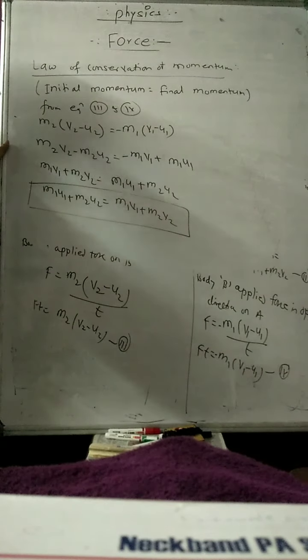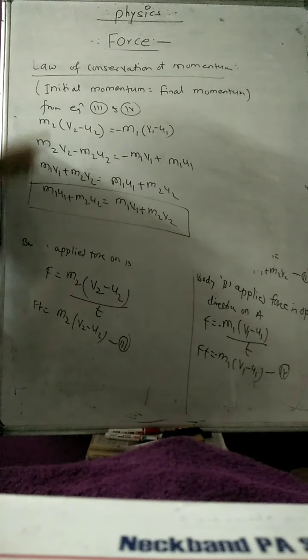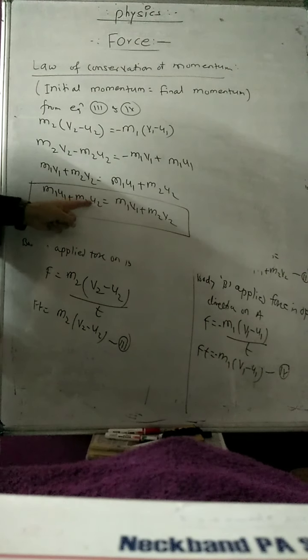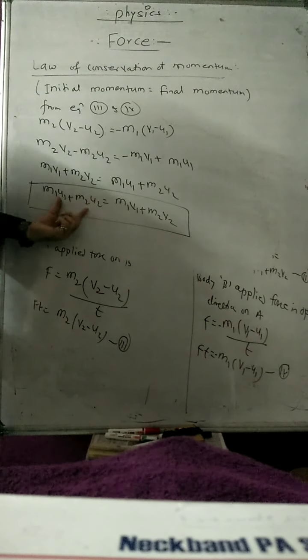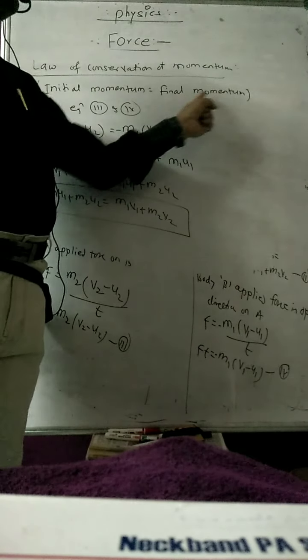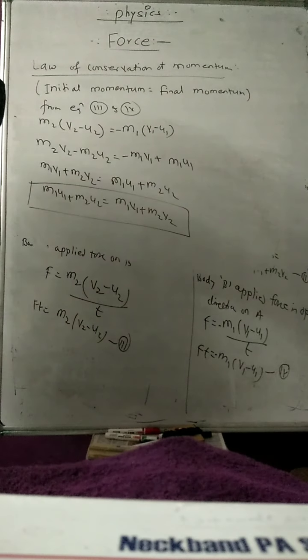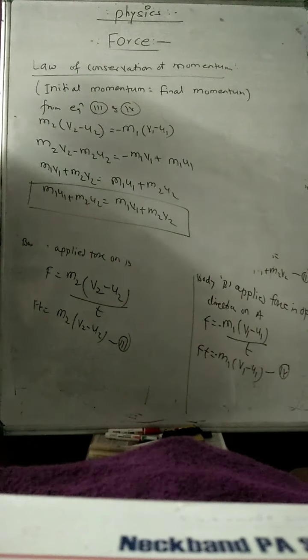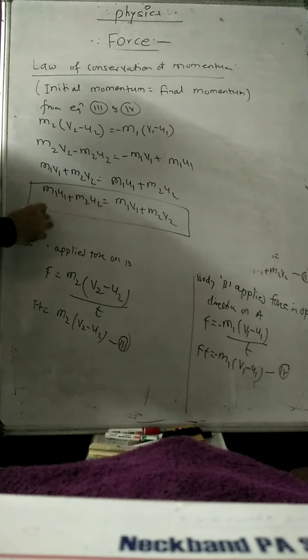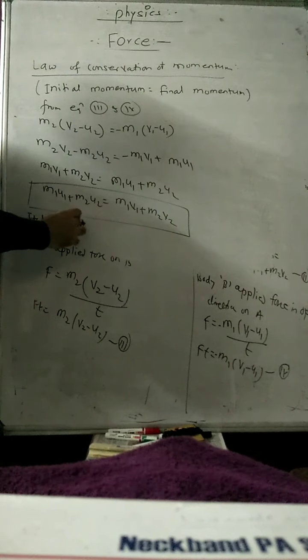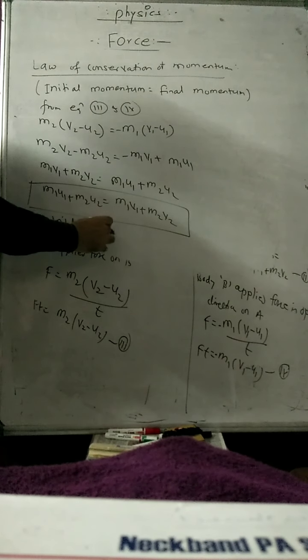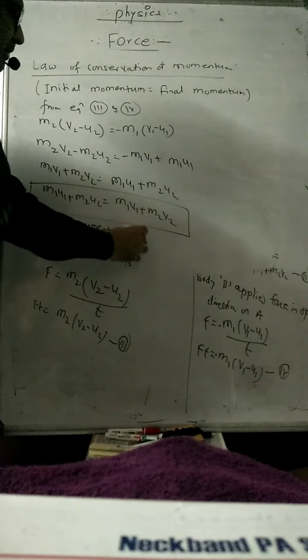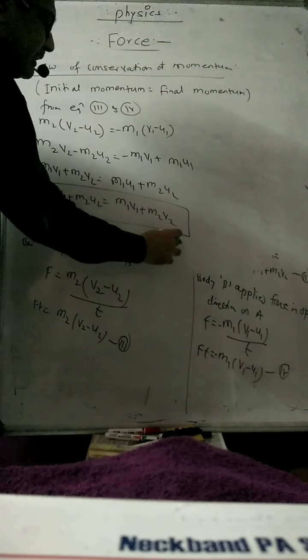And so this is the conservation of momentum. This is the law of conservation of momentum. m1 u1 plus m2 u2 is the initial momentum of the system, and m1 v1 plus m2 v2 is the final momentum of that system. So this is the law of conservation of momentum: total initial momentum is equal to total final momentum.